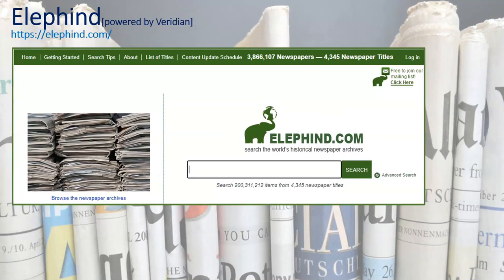And Elefind is actually something that's powered by Veridian. I personally hadn't made this connection until a few days ago when I was pulling together this talk. And I had known about Elefind, I had not known about Veridian, and now those have collided. And Elefind is basically a search engine, as it says, across the world's historical newspaper archives.